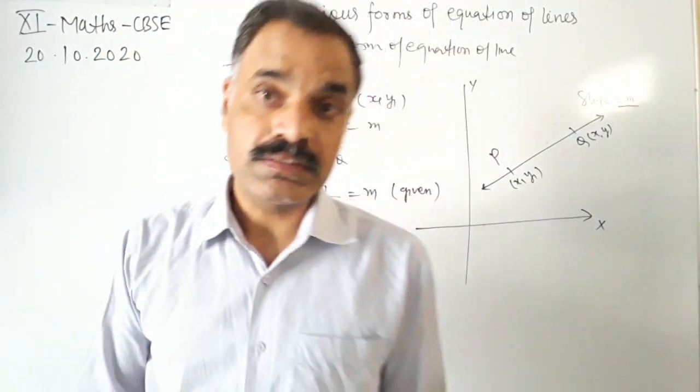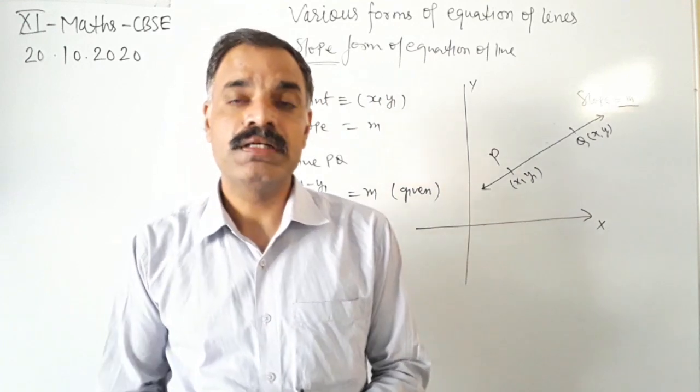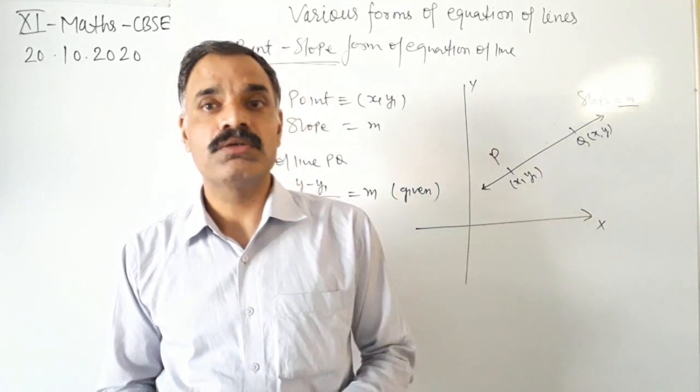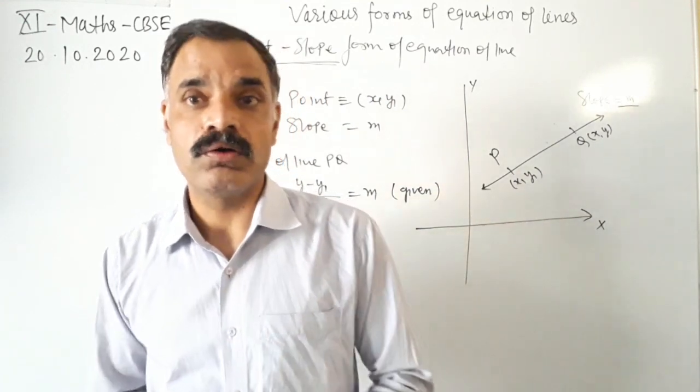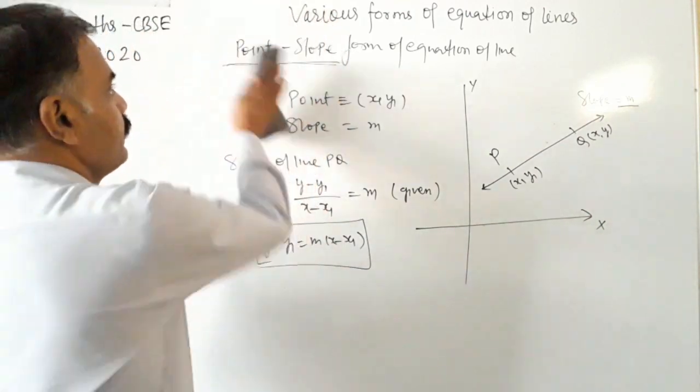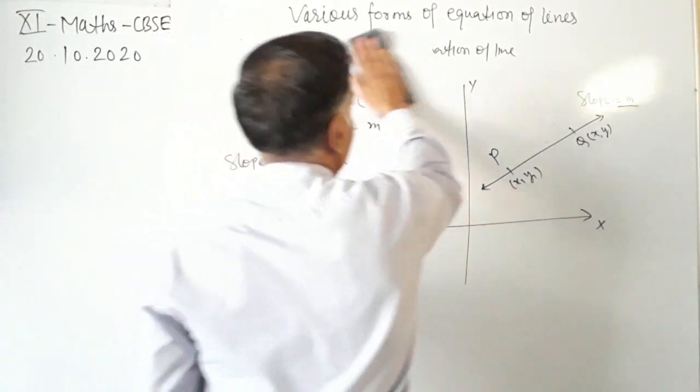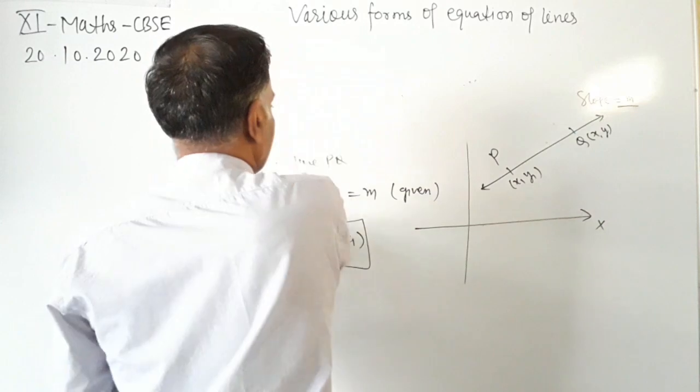Now we will discuss the next form of the equation of a line, that is the two-point form of the equation of the line.